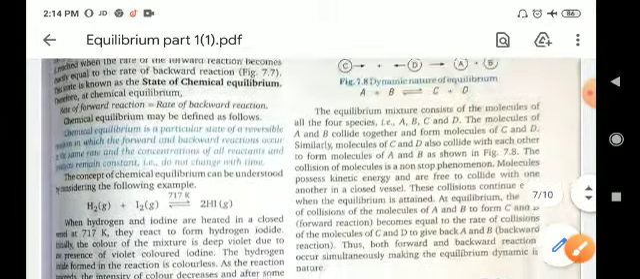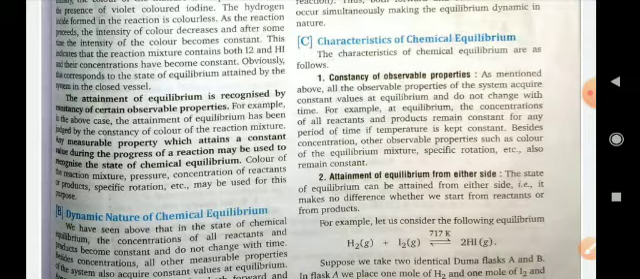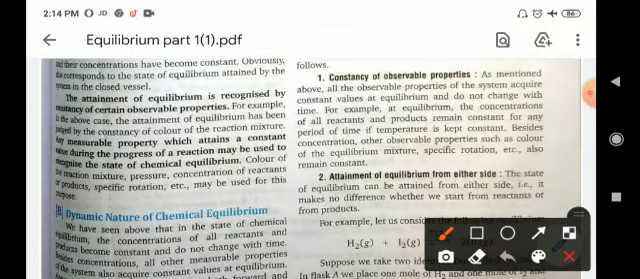Now come to the characteristics of chemical equilibrium. First is constancy of the observable properties. As we know, when equilibrium is attained, some properties like temperature and the concentrations of the reactant and product will remain constant.